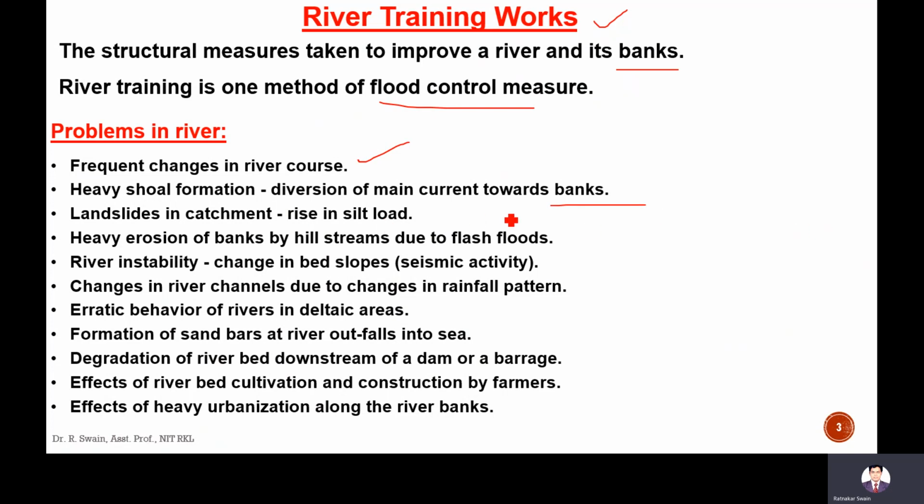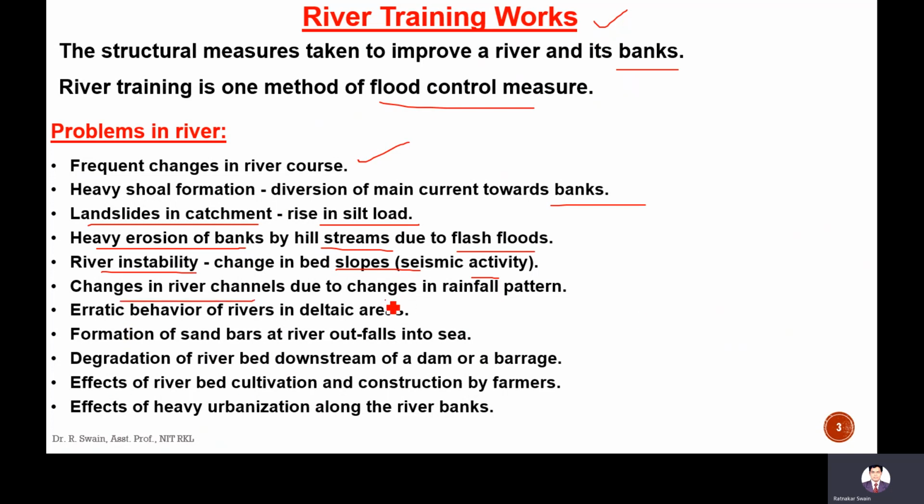It depends upon the current velocity; if it is high on one side, then the flow will be on that side. Landslide in catchment, which increases the silt load. Heavy erosion of banks by hill streams due to flash floods. River instability, change in bed slope. Due to seismic activity, there will be change in slope, so the stability of the river changes.